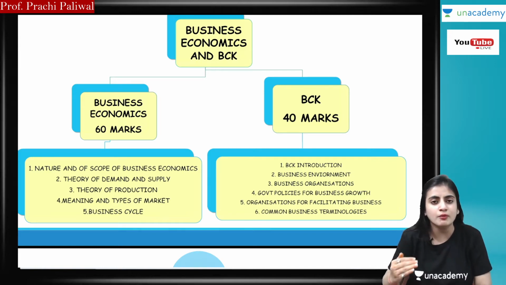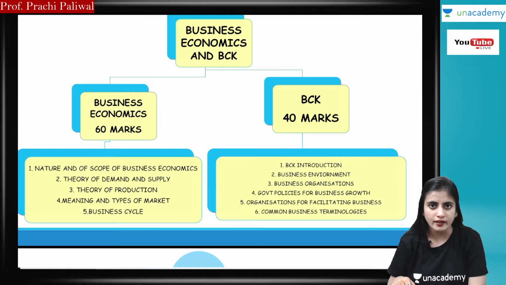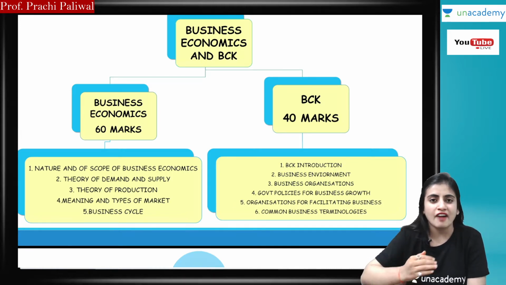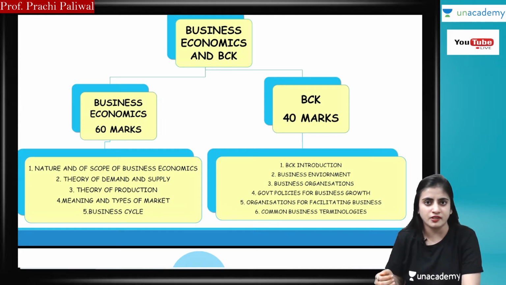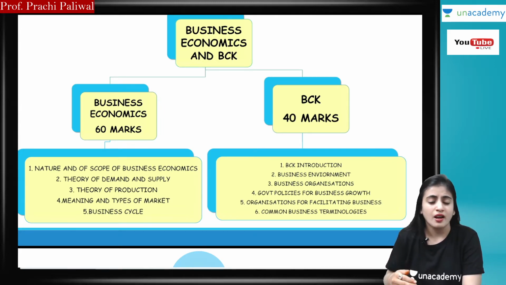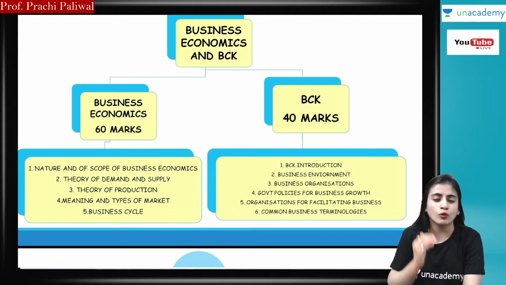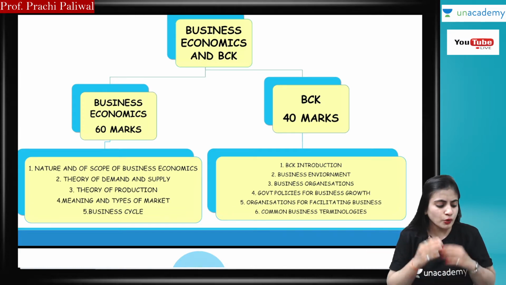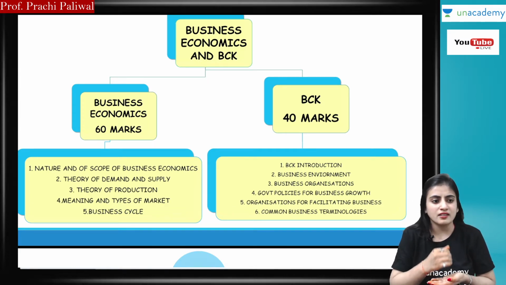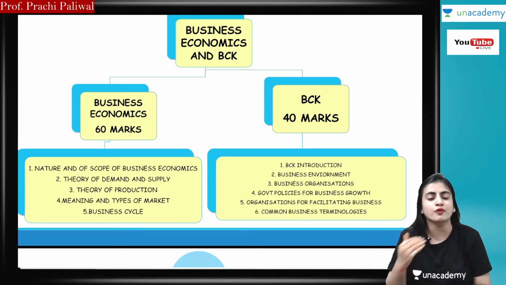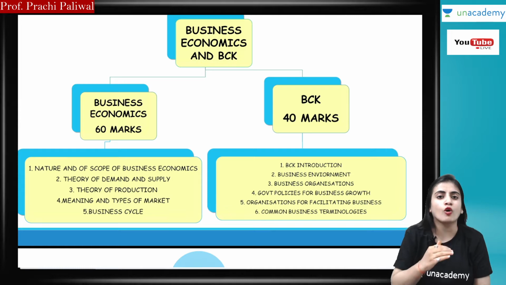As you are having 3 months, you have to plan it. I'm also going to take one more video on the weightage of the chapters and important chapters, and I will let you know how to study that. But in this session, we are only going to see how to plan studies. So as you can see, 60 marks is for 5 chapters of business economics, and 40 marks for BCK. And you have to plan according to it.